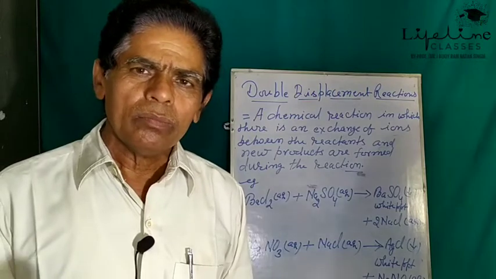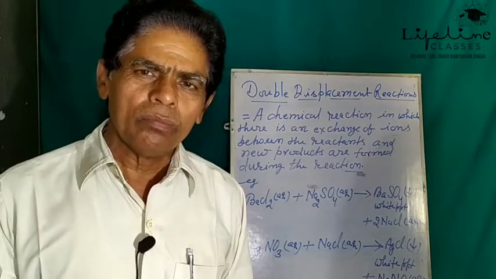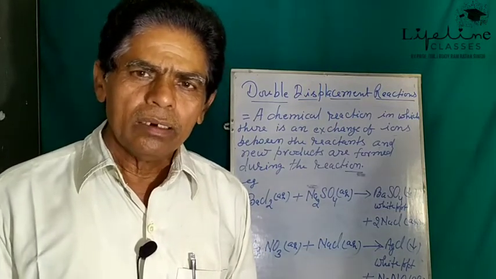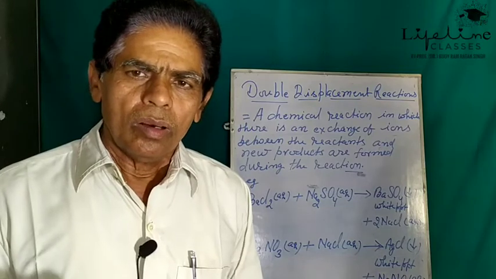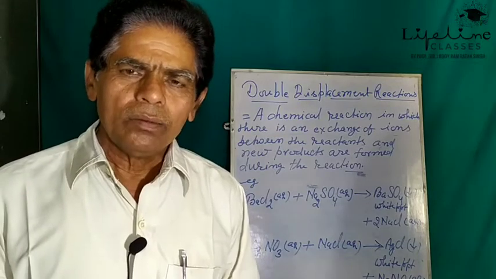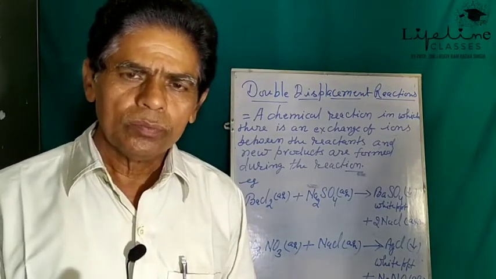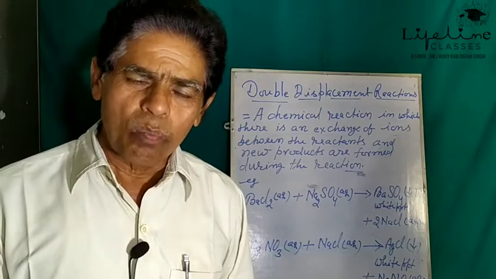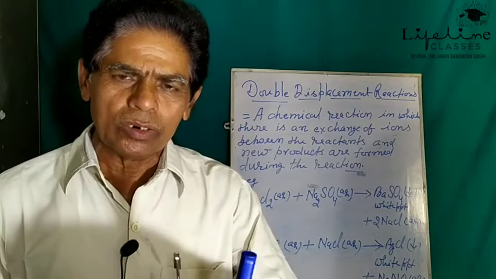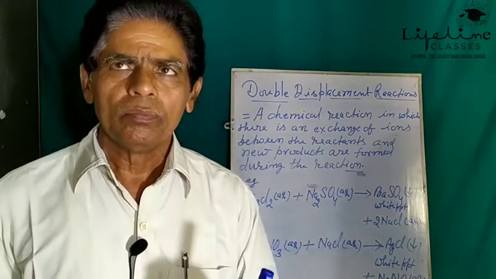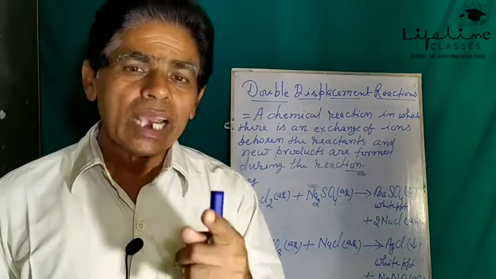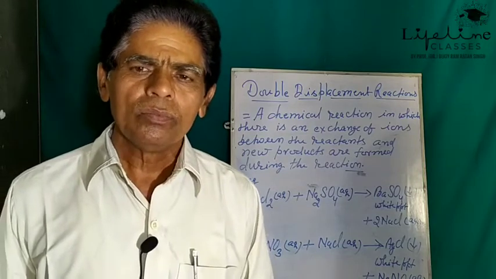In the same way, potassium, sodium, calcium, magnesium, barium, zinc, iron, lead, mercury, and below this, copper, silver, gold, platinum. These metals are arranged from top to bottom in the decreasing order of their reactivities, chemical reactivities.